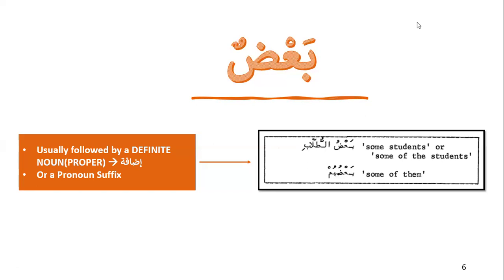Or it can come with some of the Arabs, some of the parents. So anyway, just for an explanation, I'll put al over here, which means it is coming with a noun which has al in it, which becomes definite. So now as we know, the translation of badun is some. So some students or some of the students. It can be both. Over here, it is coming with the pronoun suffix ba'duhum. So some of them. So this is very brief.